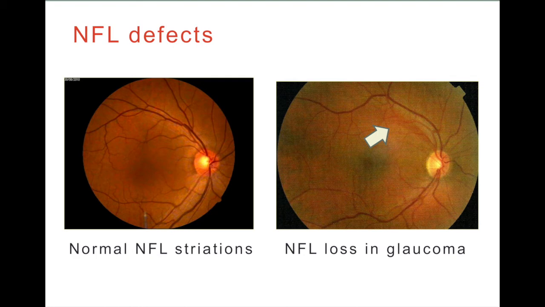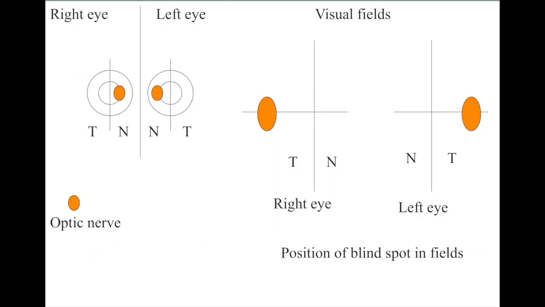That means the nerve fiber layer is intact. On the right side of the picture, you can see a white arrow pointing towards the nerve fiber loss which is seen in glaucoma.